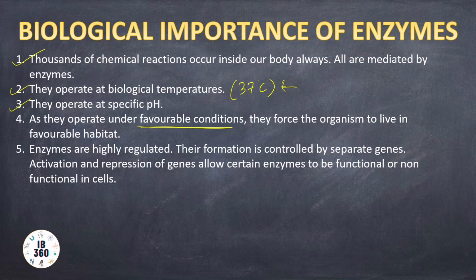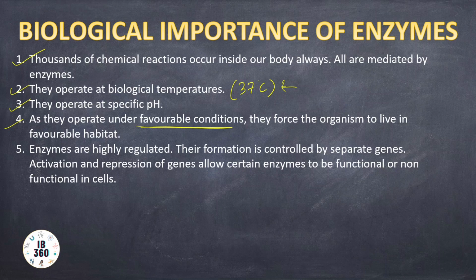The fifth point is they are highly regulated. Enzymes are a result of translation of genes. Our DNA, which is inside the nucleus, stores information, and some of the information is meant for enzymes, that is, what kind of enzymes the cell will synthesize. There are several other factors influencing this process of enzyme synthesis from DNA. If the cell feels it doesn't require that enzyme much, then it can switch off its mechanism of synthesizing that particular enzyme.